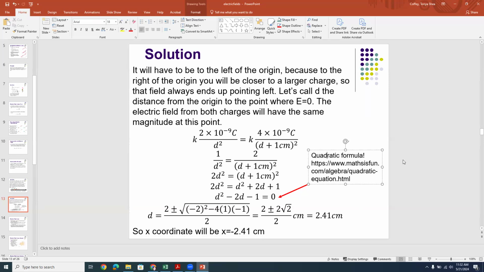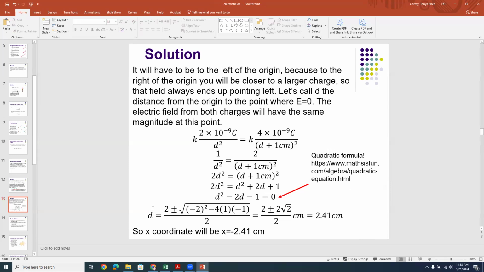If you don't remember that, don't worry. Here's a website. Math is Fun is a really nice resource, I think, for a lot of folks. You can copy and paste that website and it'll take you to a page that'll remind you all about your 8th and 9th grade years when you probably learned the quadratic formula. In a simple quadratic like this, where you have a quadratic equal to 0, you can solve for the roots of that equation.